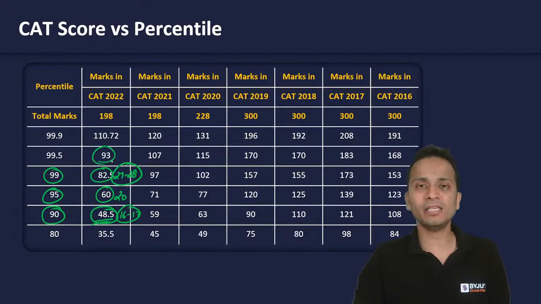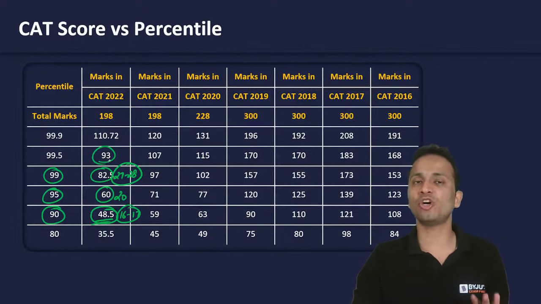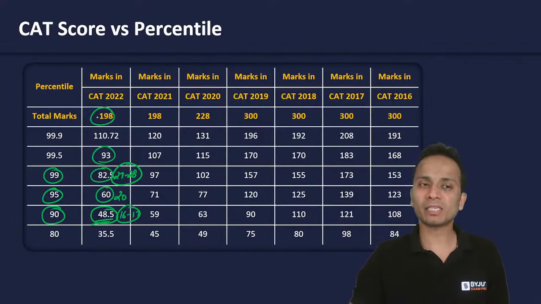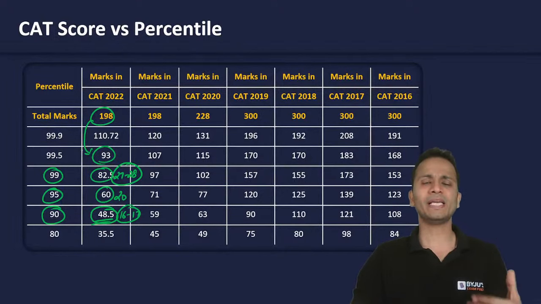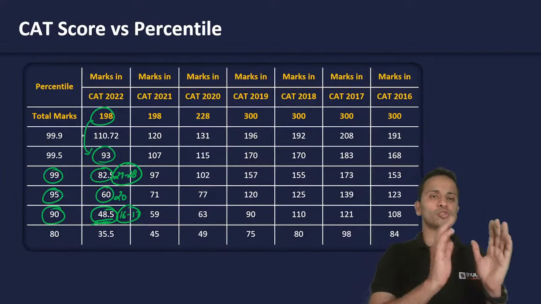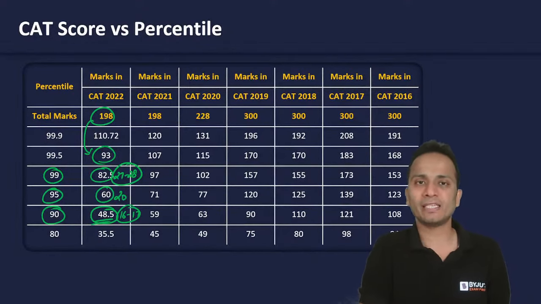Also a score of 93, which is again less than 50 percent of the total marks. What is the total marks? 198. It is a paper of 198 marks, and if you score 50% of it, you will get 99.5 percentile. All right. So this is the score versus percentile mapping for last year of the CAT examination.